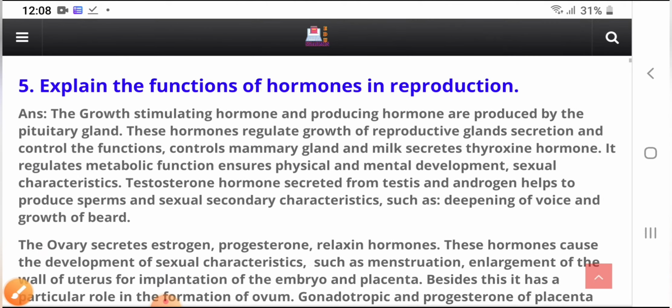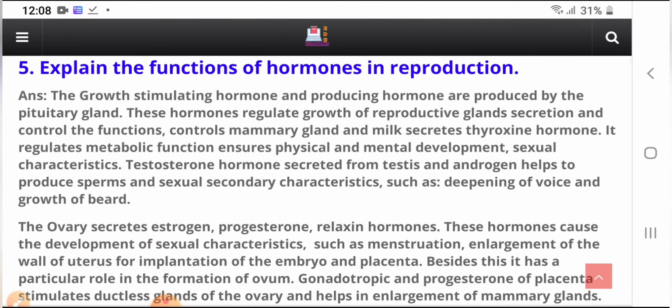So these hormones regulate the growth of reproductive glands and their secretion and control their functions, and they control the mammary gland and milk secretion. The thyroxine hormone, what's the name of the hormone? Very important, guys, you need to remember the name of this hormone, that is thyroxine. It regulates metabolic function and ensures physical and mental development and sexual characteristics.